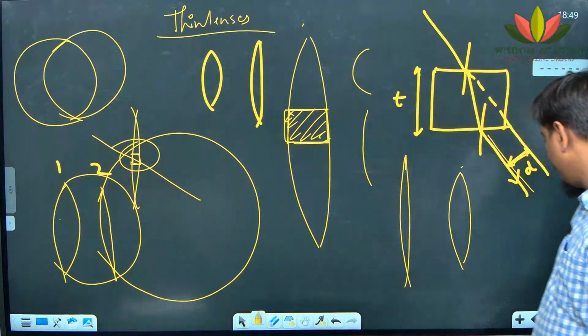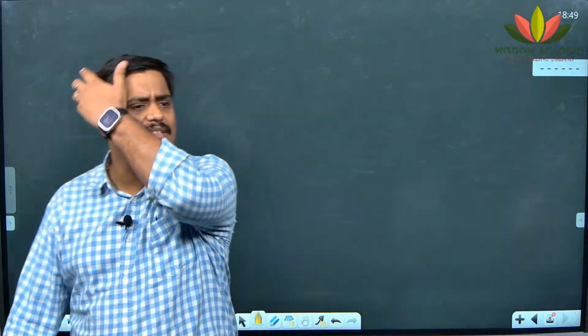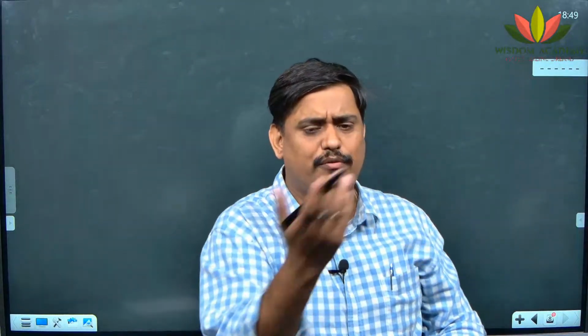Got it? Coming to the image formations. So, image formation of lens, I hope you know. I will ask one by one to all of you and I will draw it.